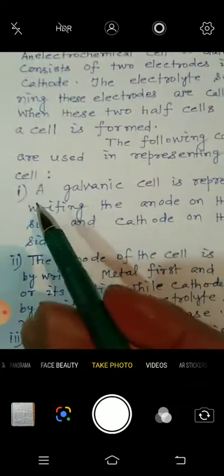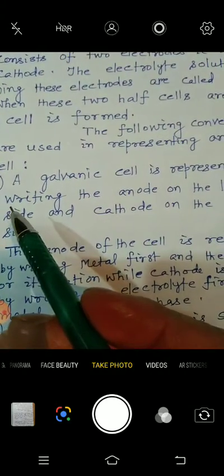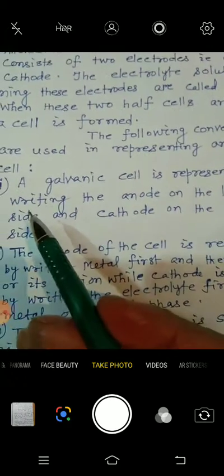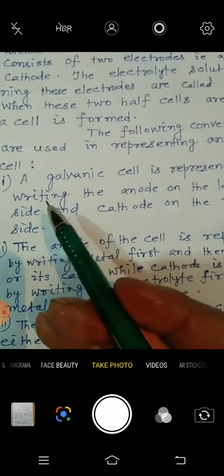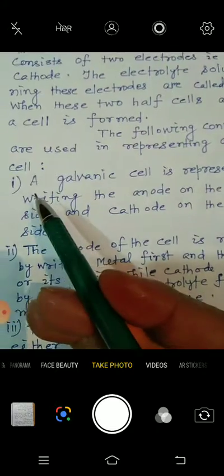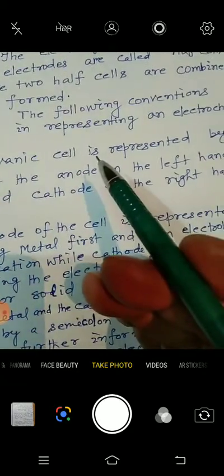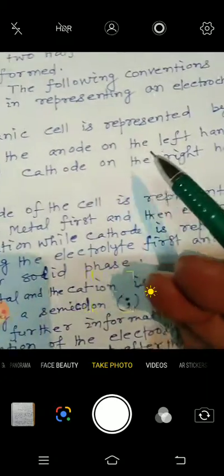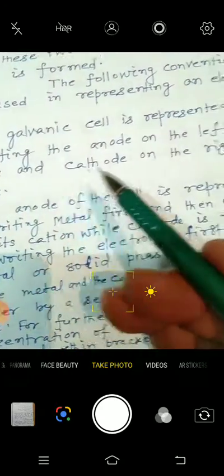See the points on how you will represent a galvanic cell in your copy. A galvanic cell is represented by writing the anode on the left hand side and the cathode on the right hand side.